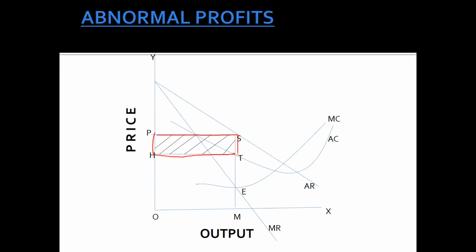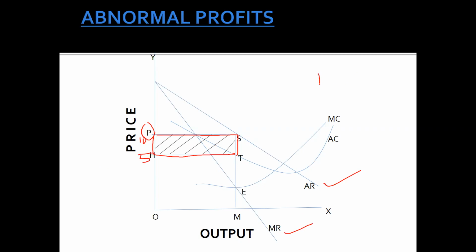AR is sloping downward, MR is also sloping downward, and this is the price. Let's say the price is 10 rupees, and this is the cost, the average cost curve. Let's say the cost is 5.